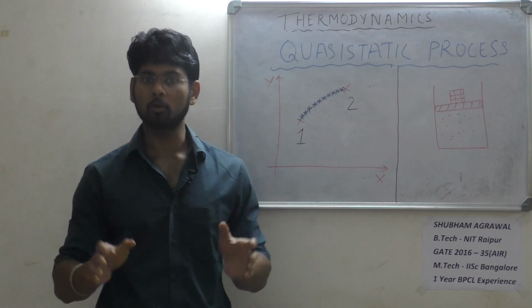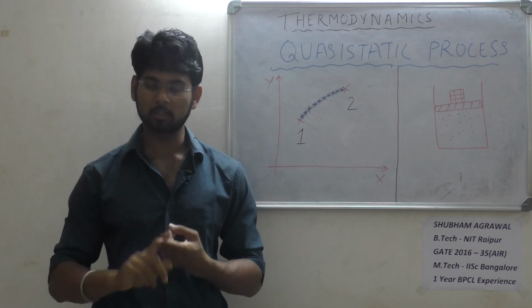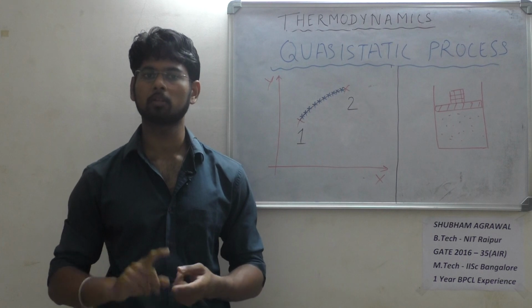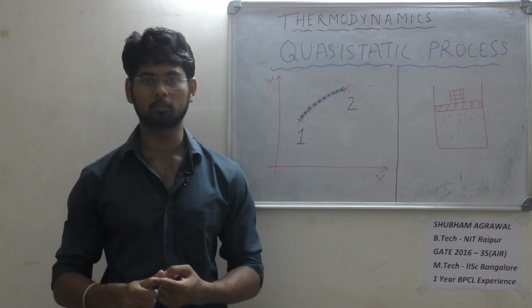So this was all about the processes. These are the three types of process, that is, reversible process, irreversible process and quasi-static process.